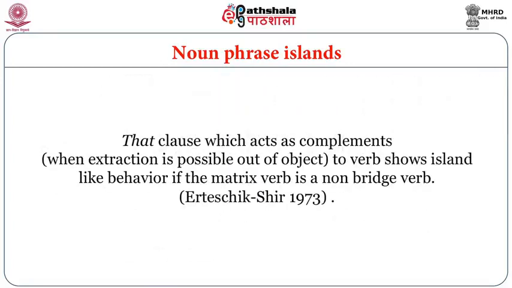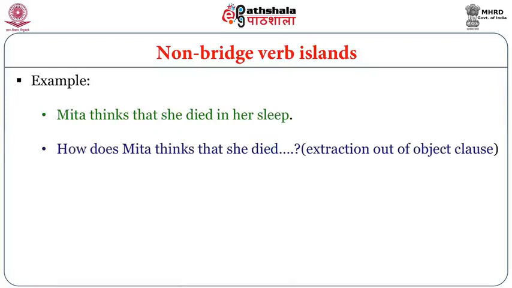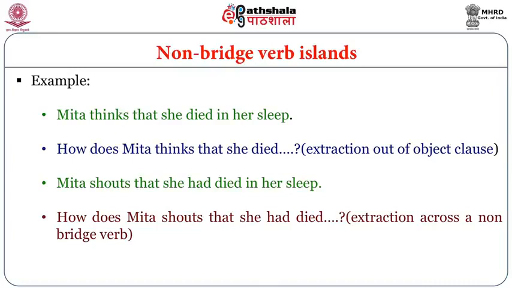Then the non-bridge verb island. Clauses which act as complements, where extraction is possible out of the object of the verb, show island-like behavior if the matrix verb is a non-bridge verb. For example, Meeta thinks she died in her sleep. How does Meeta think that she died? Extraction out of the object clause. Then, Meeta shouts that she had died in her sleep. Now this extraction is across a non-bridge verb: how does Meeta shout that she had died?